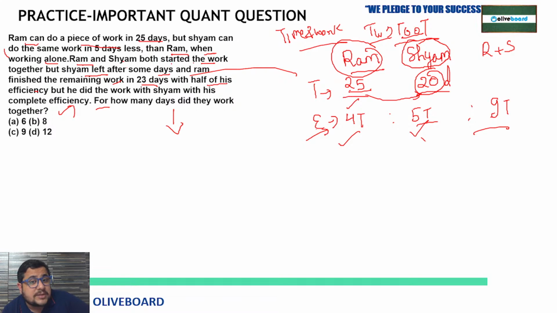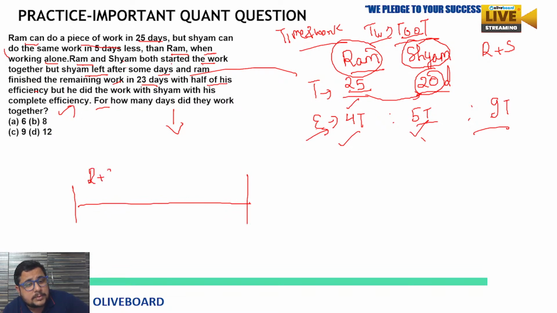Ram and Shyam both started the work. So you have to finish the work in some parts. First Ram and Shyam work for some days. We don't know how many days. We don't have data about that. But we know Ram and Shyam can have 9 cups of tea per day. Now who left the work? Shyam left the work after some days. Ram finished the remaining work.